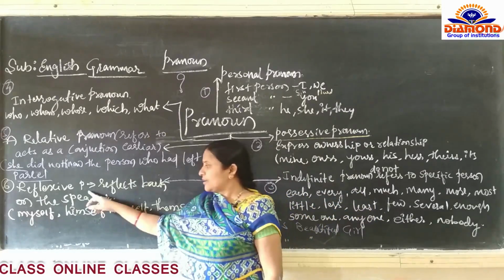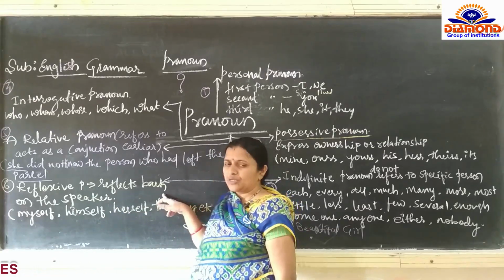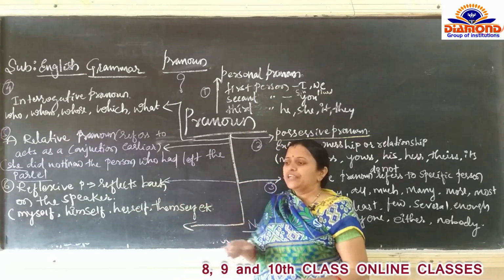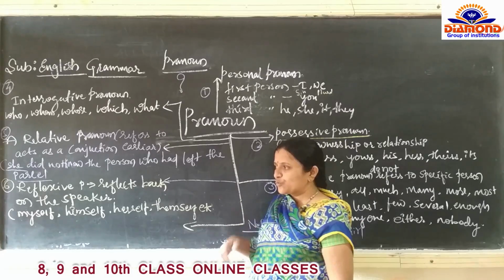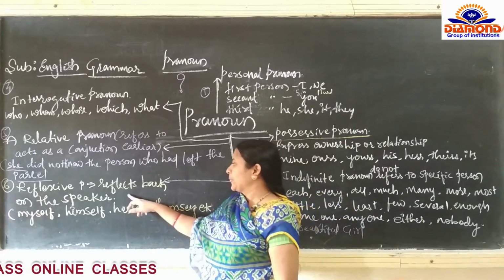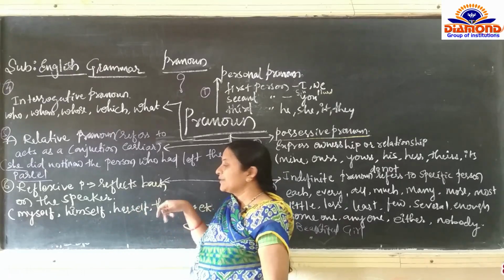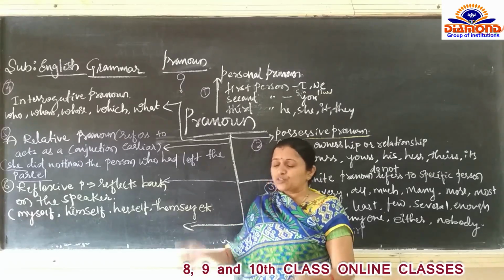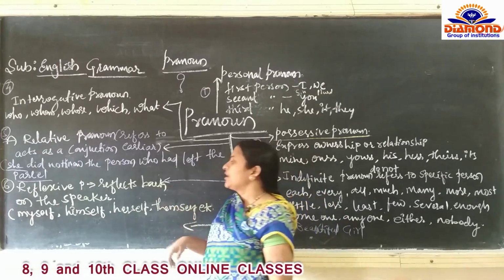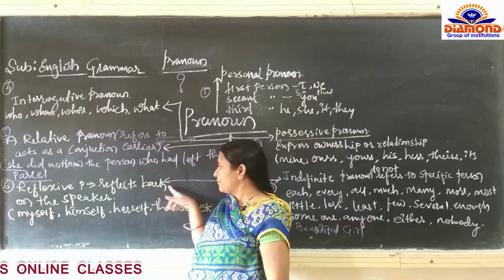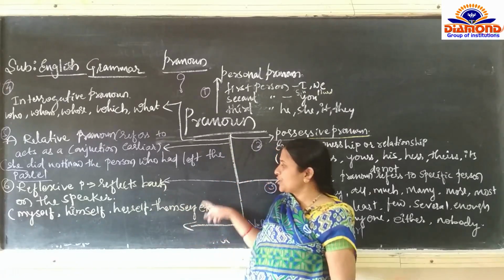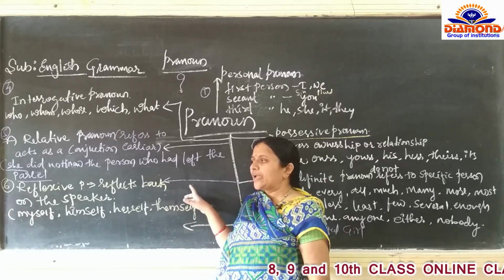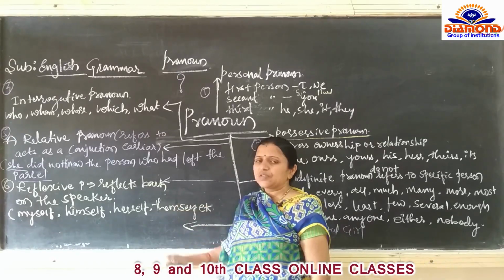So next one is reflexive pronoun. Sixth one is reflexive pronoun. Reflex is a scientific word. Reflex means it reflects yourself. It reflects back on the speaker. So for example, I am the speaker here. Whatever I say here, it reflects on me. That is the reflexive pronoun. Reflects back. Some of the words are used. Okay, sixth example, then 7, 8 and 9, total 9 types are there. We will discuss in the next class.